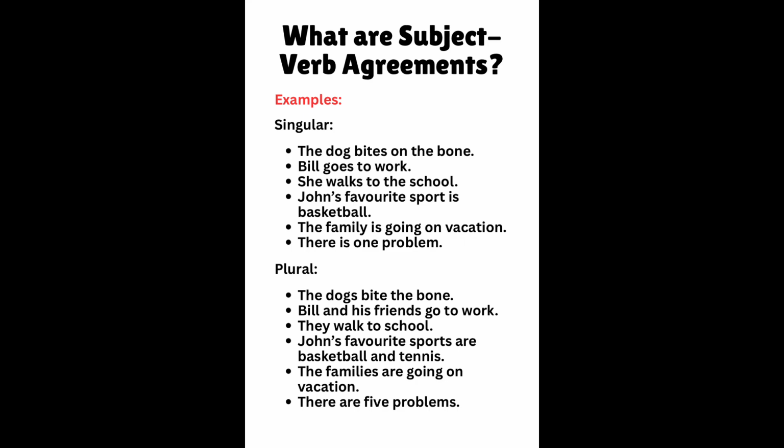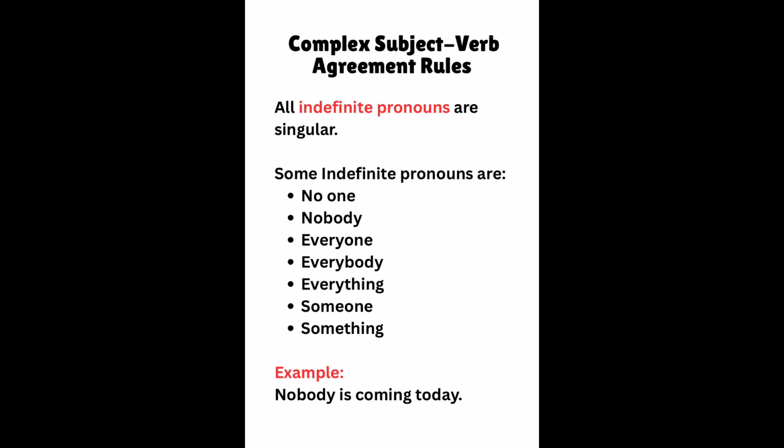Plural: the dogs bite the bone. Bill and his friends go to work. They walk to school. John's favorite sports are basketball and tennis. The families are going on vacation. There are 5 problems. Now, let's talk about the complex subject-verb agreement rules.